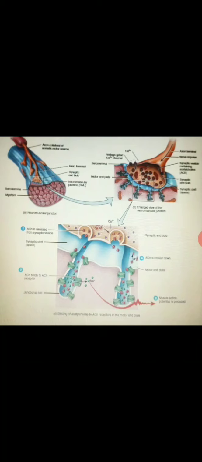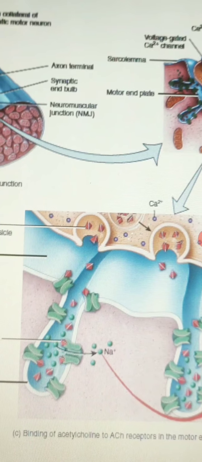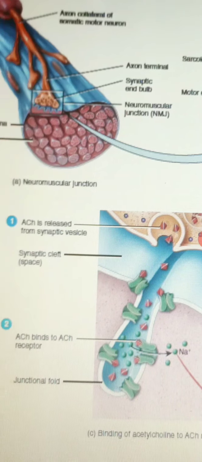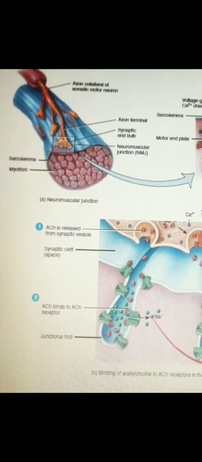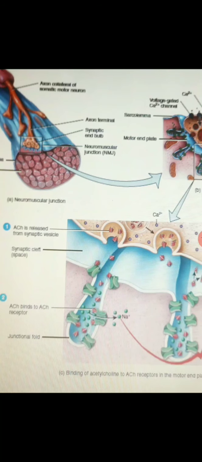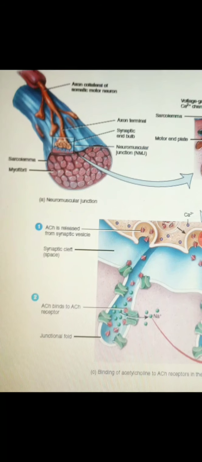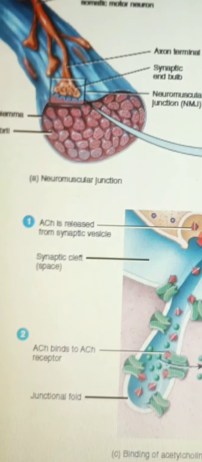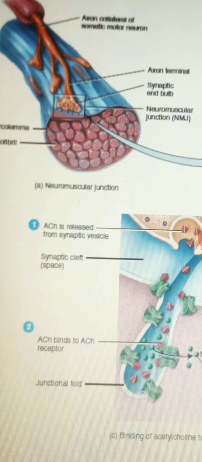Within each motor end plate are 30 million to 40 million acetylcholine receptors, integral membrane proteins to which acetylcholine specifically binds. You can see this clearly in the diagram. A nerve impulse elicits a muscle action potential in the following way. By considering the first part, release of acetylcholine.